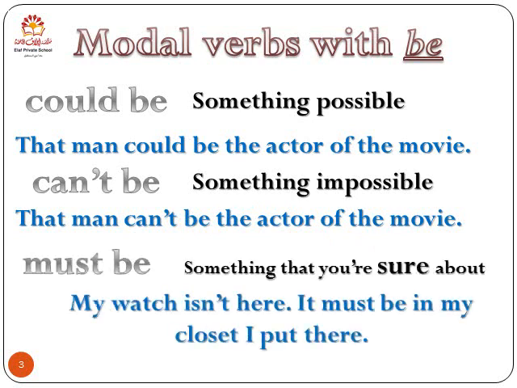All right, moving on. The third modal verb is must be. Must be, we use it with something that you're sure about. So let's say I am 100% sure about something. I can say must be. An example for this would be, my watch isn't here. It must be in my closet. I put it there. So I'm 100% sure that my watch is in the closet because I put it there. All right?